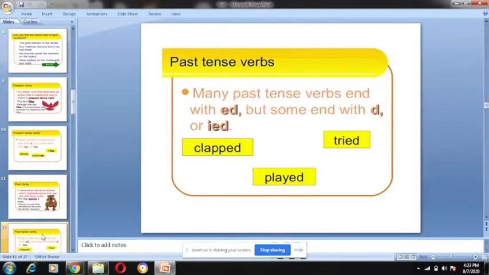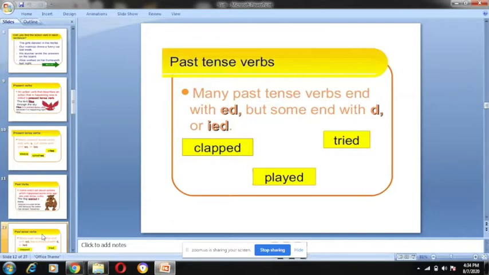Many past tense verbs end with ed, but some end with d or ied. Clapped, played, tried are past tense verbs ending with ed, d or ied.